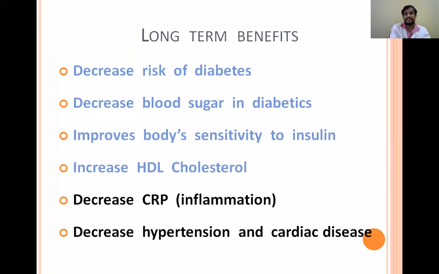They also increase HDL cholesterol, maintain lipid metabolism, decrease C-reactive protein inflammation, and decrease the risk of hypertension and cardiac diseases. So all these are the long-term benefits of food with low glycemic index.